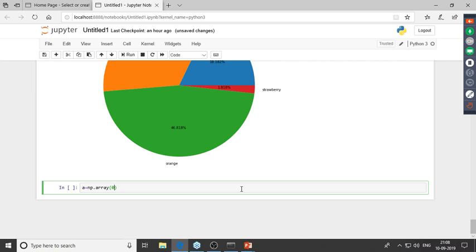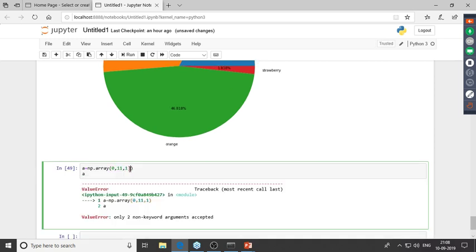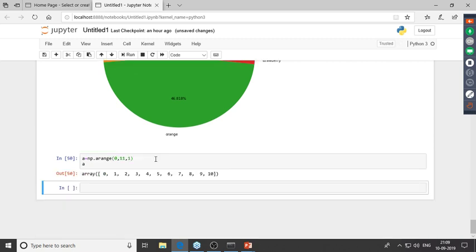So I'd have to give in a list over here. So let me cut this out. Let me paste this inside the list. So this is actually np.arange, not np.array. Let me remove this out over here. So 0, 10, this has to be 11, 1. Right, so we have our array to be ready over here.